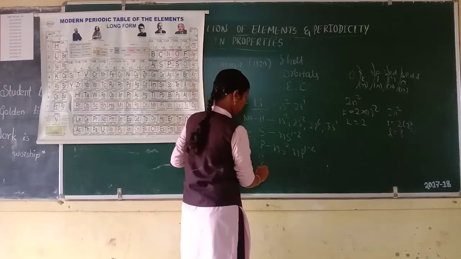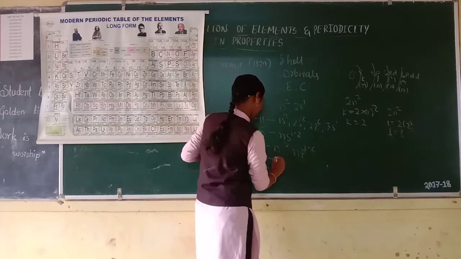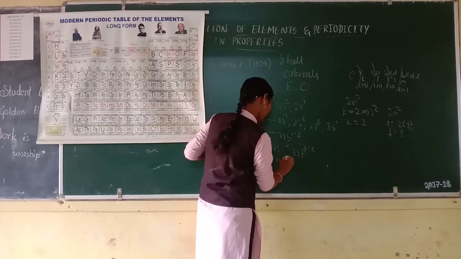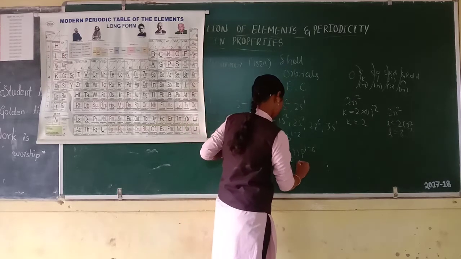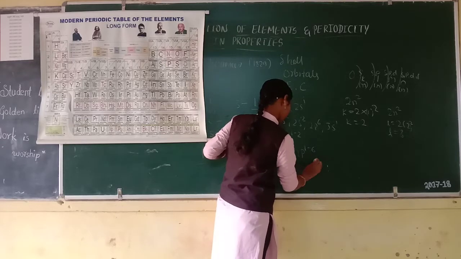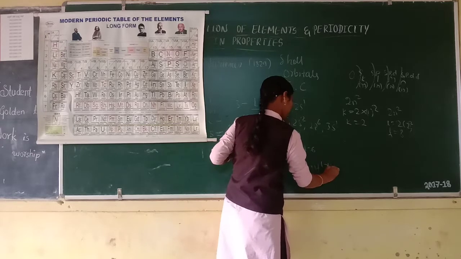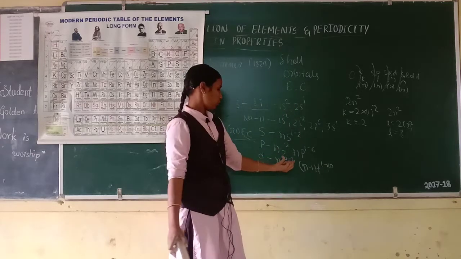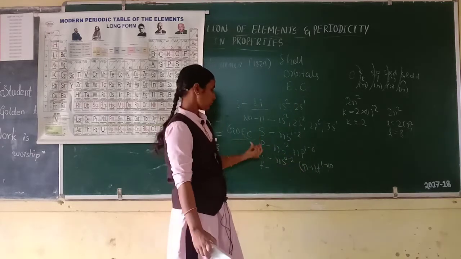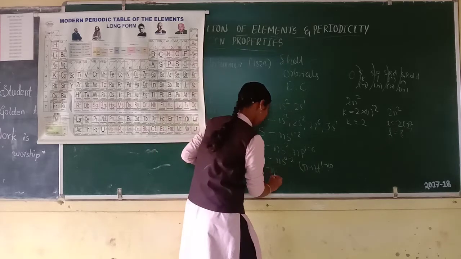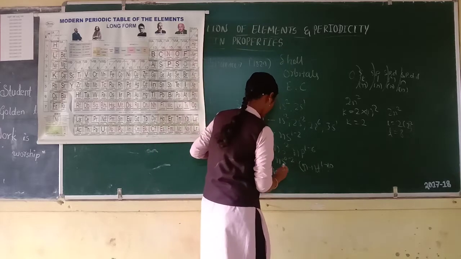Then D block elements and F block elements. It means ns0 to 2, (n-1)d1 to 10. This is the general outer electronic configuration of D block elements. Then F block elements.